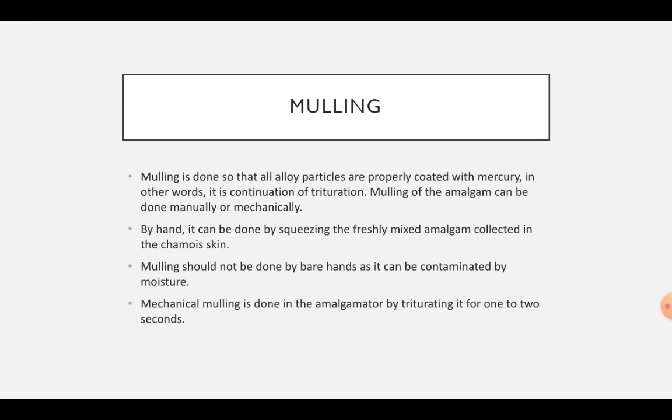Coming to the mulling. What is mulling? Mulling is done so that all the alloy particles are properly coated with mercury. In other words, we can say that mulling is a continuation of trituration. Mulling of the amalgam can be done either manually or mechanically. By hand, it can be done by squeezing the freshly mixed amalgam which is collected in the chamois skin. Mulling should not be done by bare hands, as it can cause contamination through moisture. Mechanical mulling is done in amalgamator by triturating it for 1 or 2 seconds.